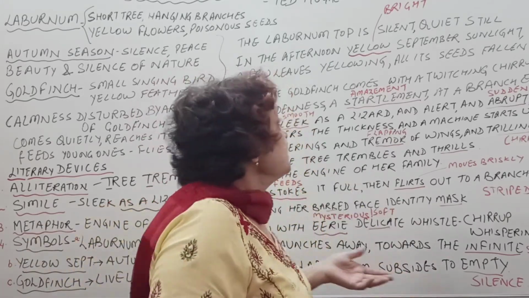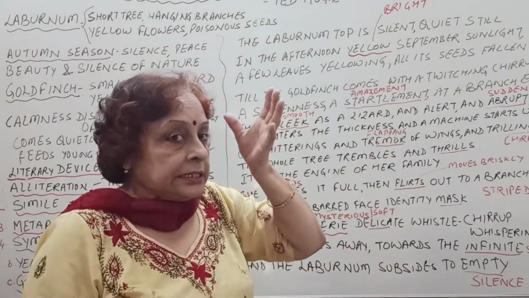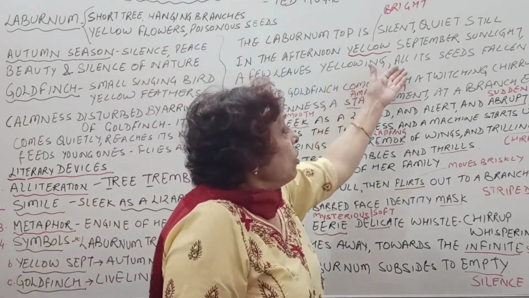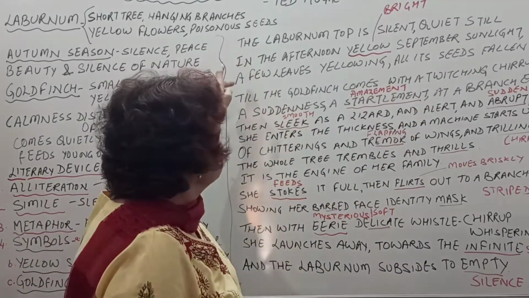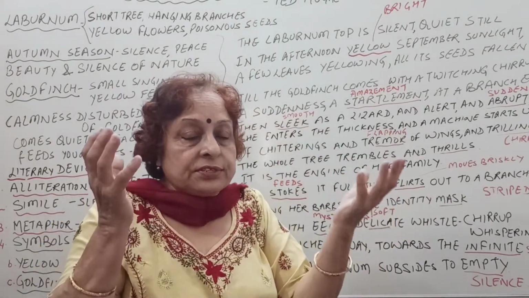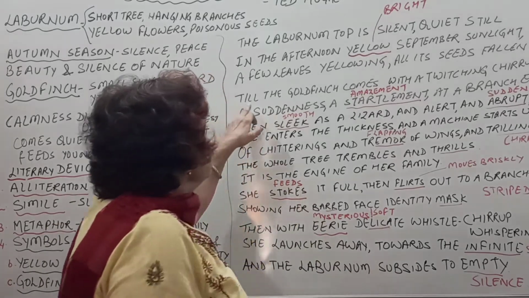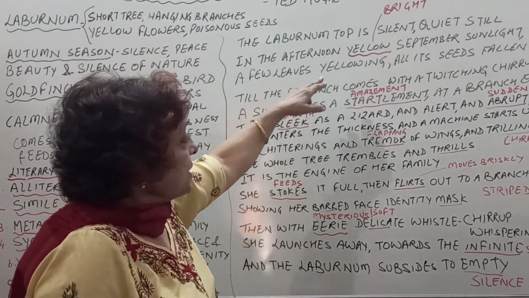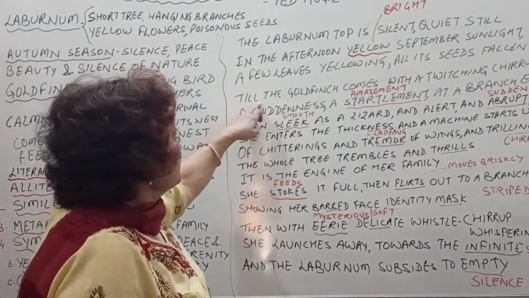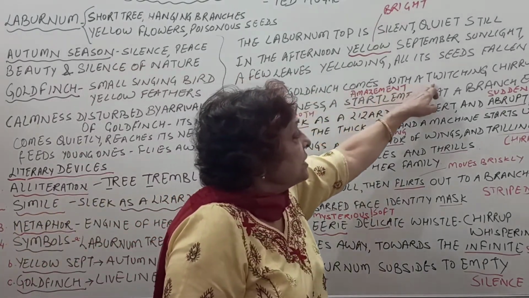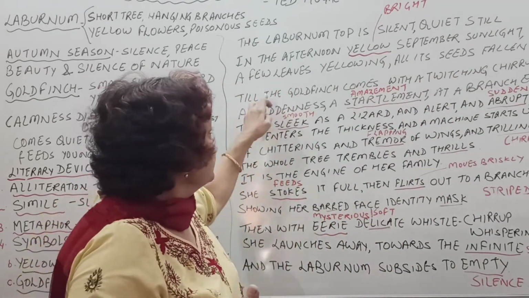It is the month of September. A few leaves are yellowing because it is autumn season. The leaves are getting yellow and all its seeds have fallen. The seeds have fallen due to the autumn season. Autumn is the season when the leaves dry up, become yellow and start falling down. Till the goldfinch arrives, it is afternoon and there is silence. The goldfinch comes with a twitching chirp, with its twitching, chirping sound, the bird arrives.